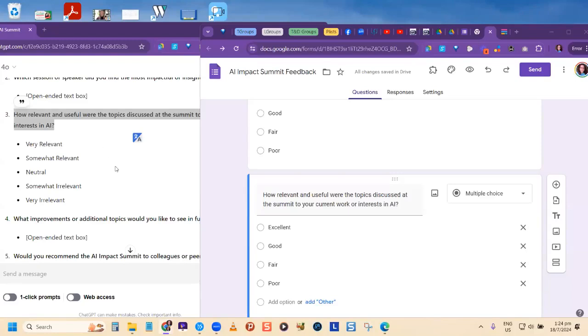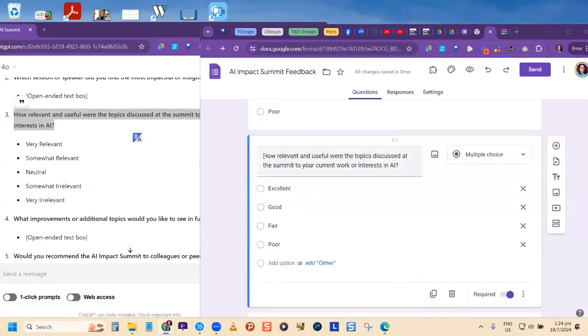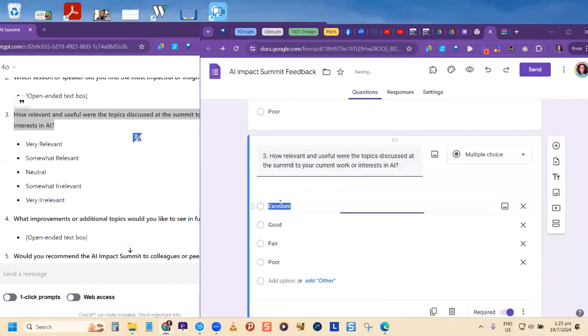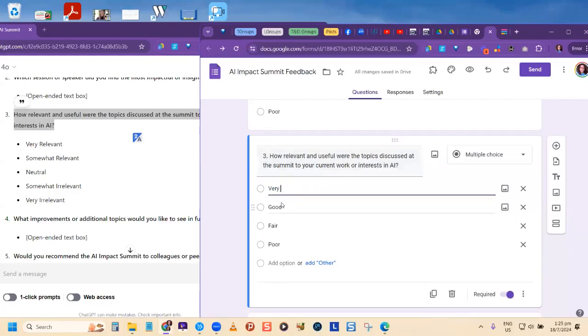So it would be multiple choice. Or Deborah was saying it could be drop down. Yes, it could be drop down. All right. So it says how useful. So I'm just going to drop this in quickly. And then here it says very relevant.